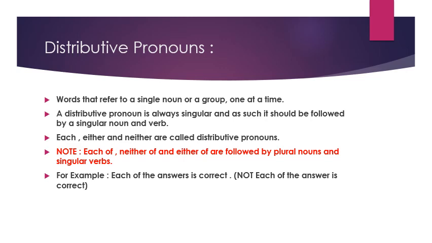Example, you can see, children, each of the answers is correct. This is the correct sentence. Each of the answers. You cannot write here the answer without s. Each of the answer is correct. You have to add here s and you have to make it plural. It is completely wrong sentence. You have to write each of the answers.